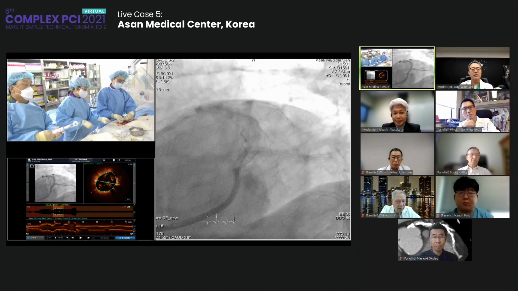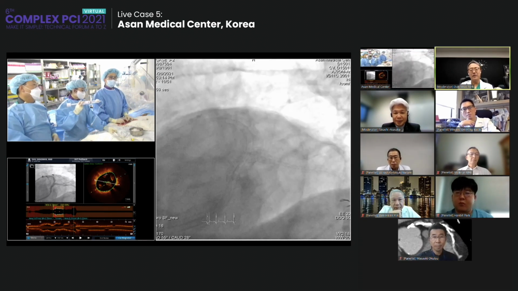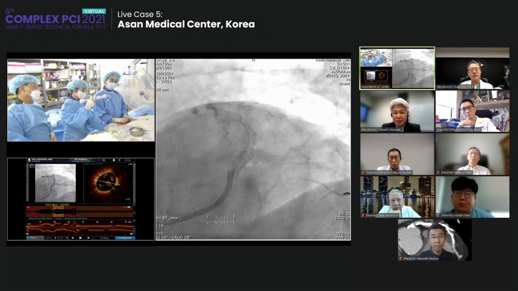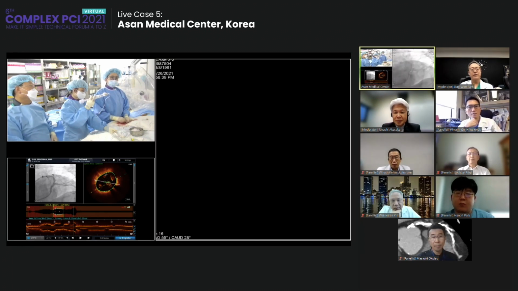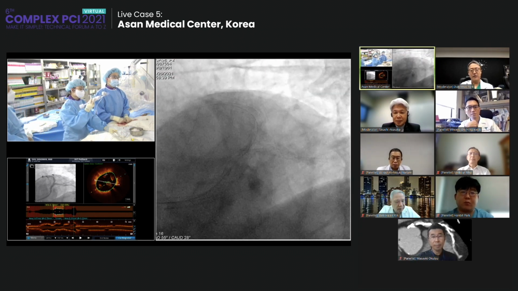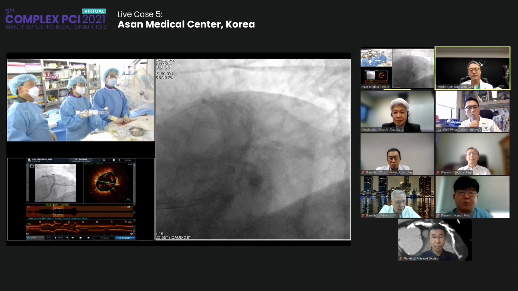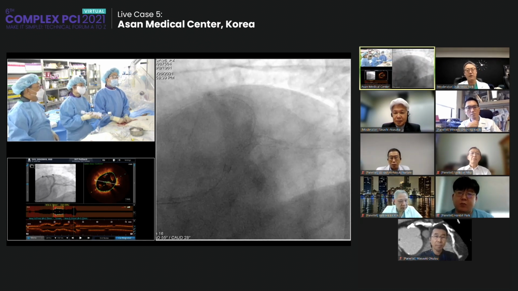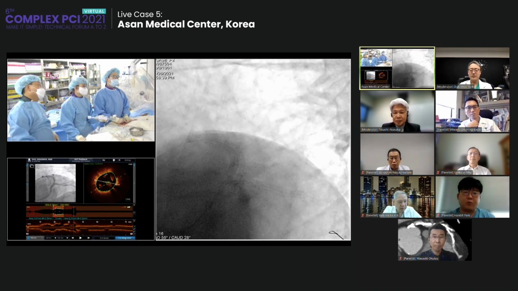Yes, I also agree with the panel's opinion, because there are already two layers at the left main bifurcation. So I want to avoid additional stenting, and to avoid that, I think I have to do everything to restore the lumen, and cutting balloon would be a good option. Lithotripsy would also be a very good option for this kind of patient, but unfortunately it is not yet available in Korea. So I will use the 3.5 cutting balloon at the proximal LAD to open the ostium in the long-standing neointimal hyperplasia.